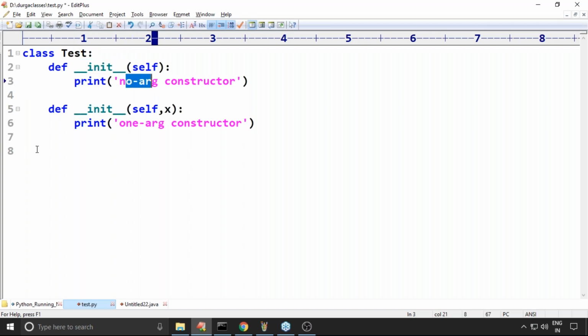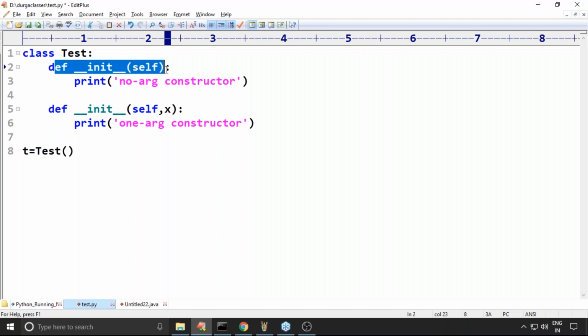If you want to create an object in the first case, am I required to pass any argument? No. That's why I can use the word no arg. Even though self is there, my Python virtual machine is going to provide the value. That is not my argument value. I'm not required to pass anything. That's my intention.